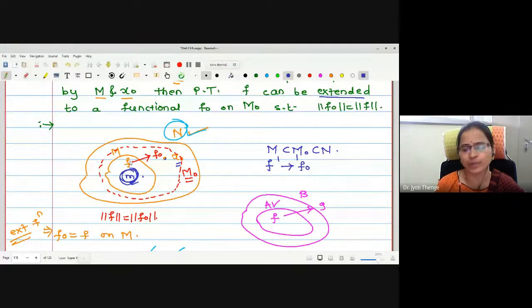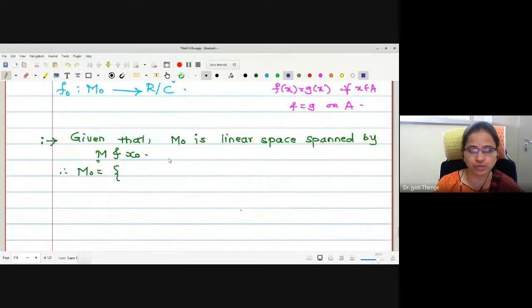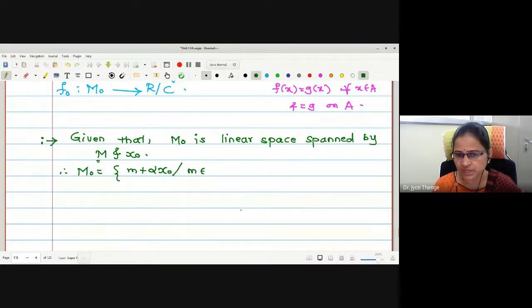Here we will take an arbitrary element small m of capital M, and we will take the linear combination of m and x naught, so that it will be an element of M naught itself. Is that okay? So can I write here directly m plus alpha x naught, where m is an element of capital M and alpha is an element of the scalar field, whatever scalar we choose, either R or C. Okay?